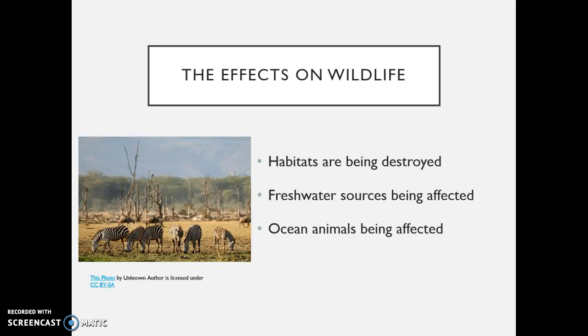We are destroying the land that wildlife uses as their habitat, whether that is with destroying forests, rising water levels, or any other effects from climate change. We are polluting freshwater sources that they use for drinking water and are destroying their food sources. Related to the effects on ocean, we are affecting the habitats of the wildlife in the ocean as well as on land.